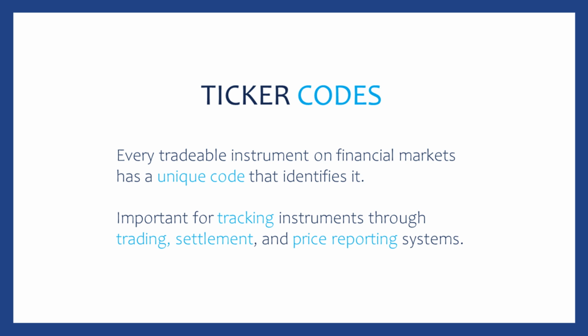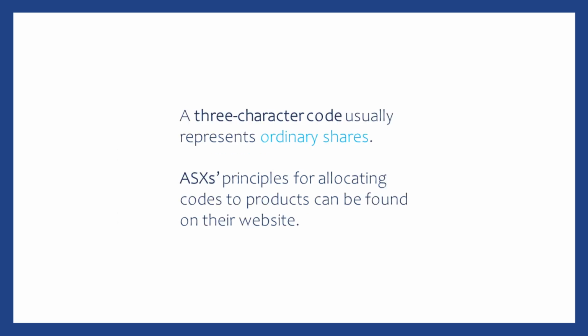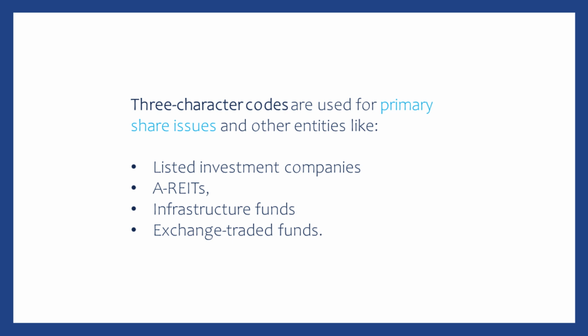When placing a trade order, it is necessary to know the specific ASX code for the instrument you want to trade. Most ASX-listed companies have a 3-character code that represents the company, and all securities issued by that company incorporate that code. This 3-character code is commonly used for the primary issue of shares by the company, as well as for listed investment companies, AREITs, infrastructure funds, and conventional exchange-traded funds.